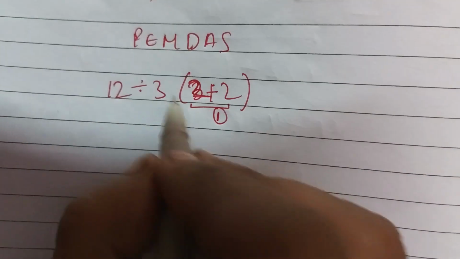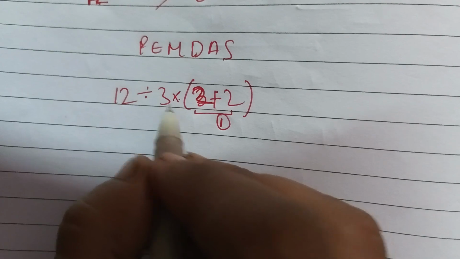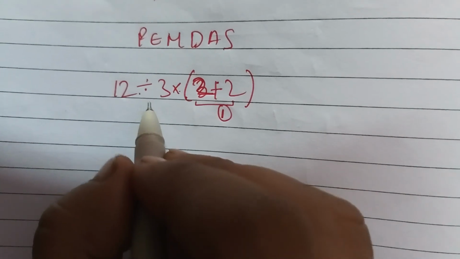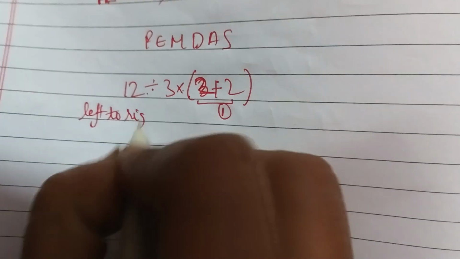Next we have to solve multiplication. Now if we get multiplication and division in the same line, then we have to solve them from left to right. Remember that we have to solve them from left to right.